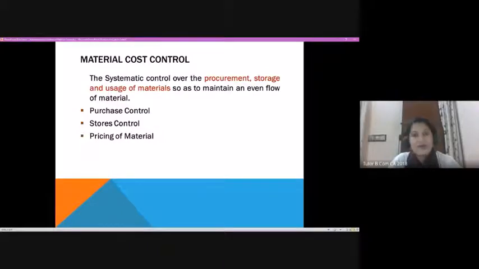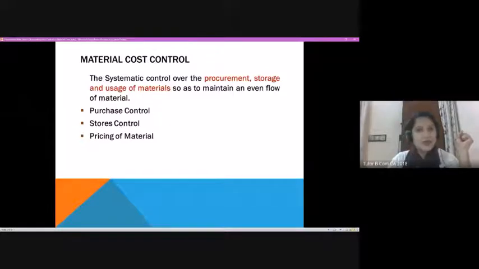usage within the factory or within the manufacturing sector. Basically, I have put three activities which are connected with material control: control at the time of purchase, second, control at the time of storage, and third, control regarding the pricing of material, in the sense pricing at the time of procurement of this material.